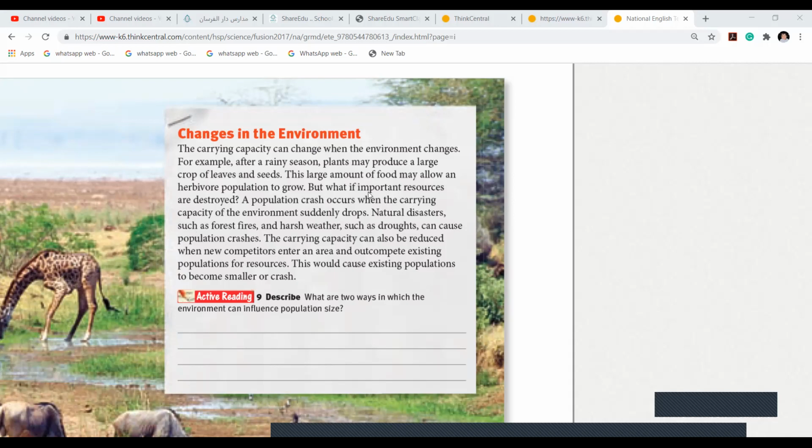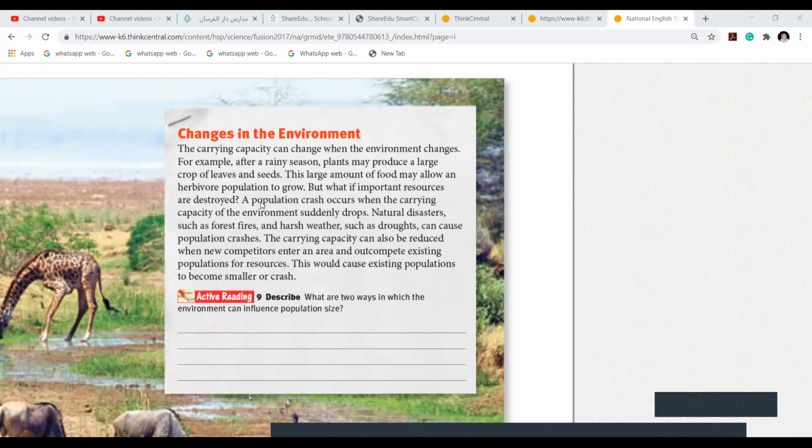But what if important resources are destroyed? A population crash occurs when, imagine there was some storm or thunderstorm or some disaster came and everything vanished. What will happen, girls? A population crash occurs when the carrying capacity of the environment suddenly drops. The population crash means they quickly die and they vanish. Okay?